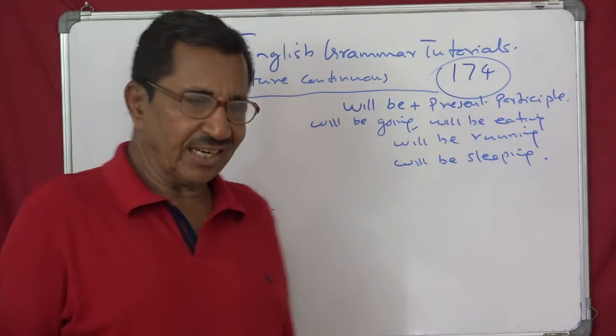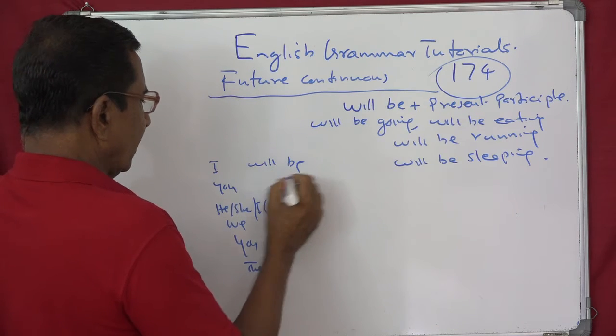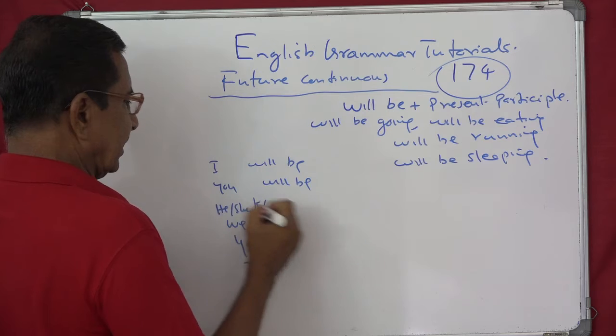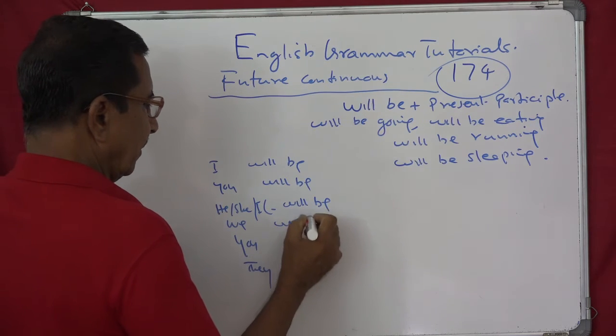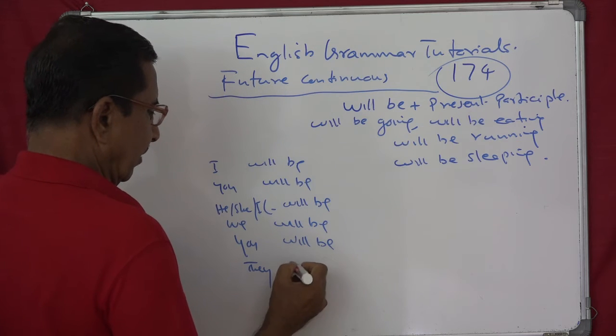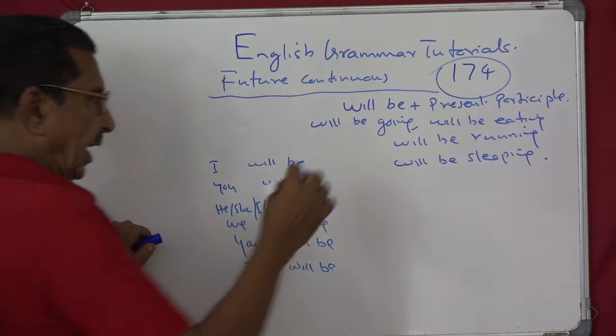These things you have already done. So there's no difference. I will be, you will be, he, she, it will be, we will be, you will be, and they will be. Plus you can add any ing form.